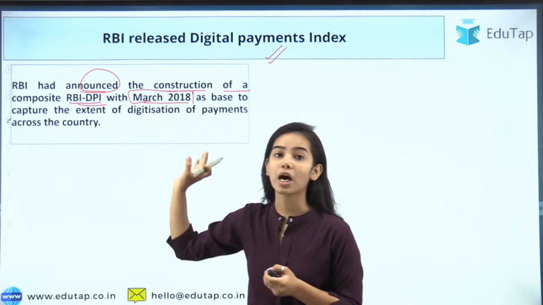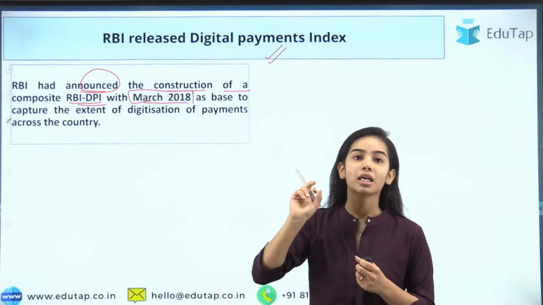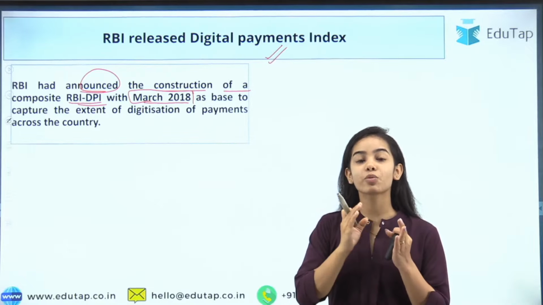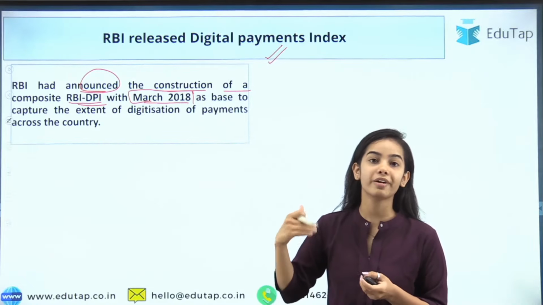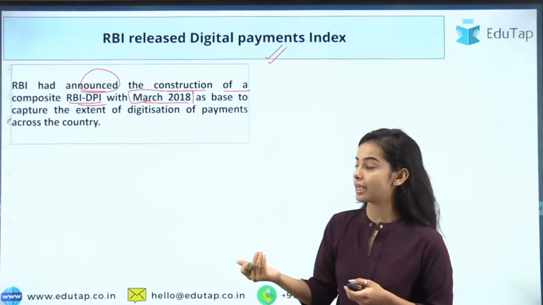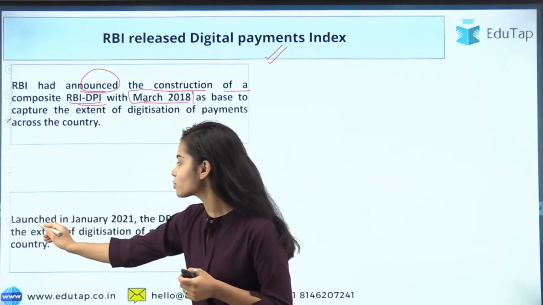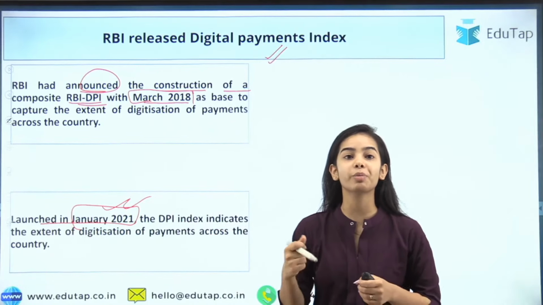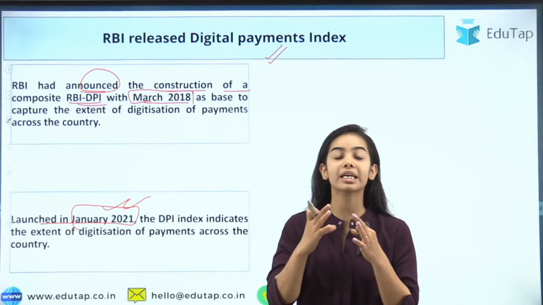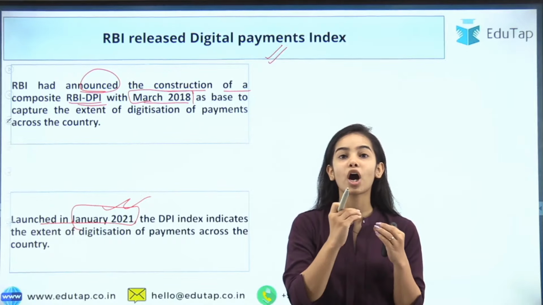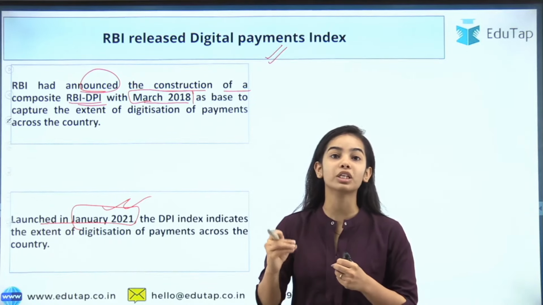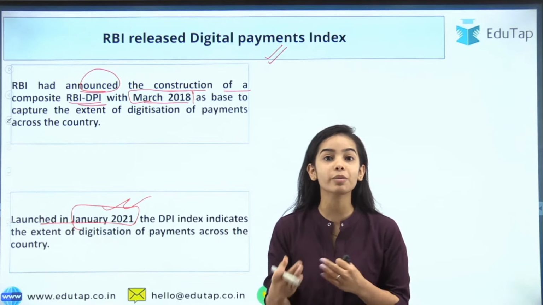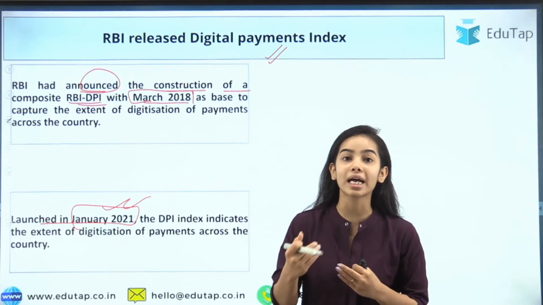So the RBI had announced that it will be constructing the Digital Payment Index with this base year. As for why it has been developed: the Digital Payment Index was launched in January 2021, and the RBI has said it has been constructed so that we can see how much penetration has happened of digital payments, whether far-off areas are also using digital payments, and how much digitization of payments has happened.